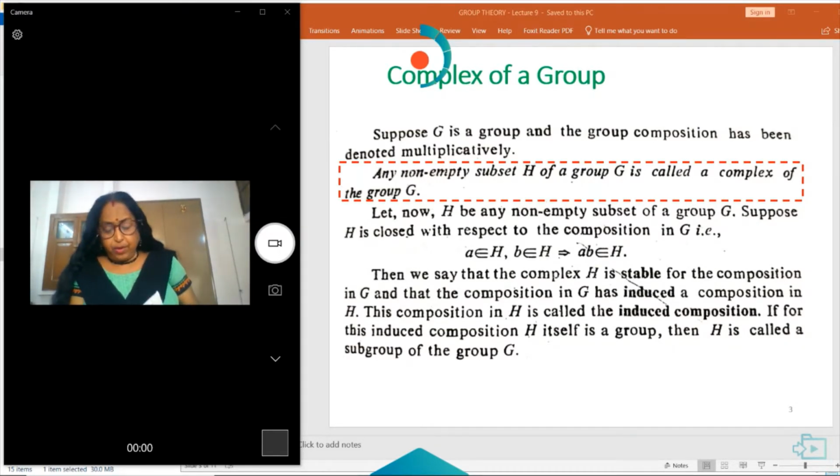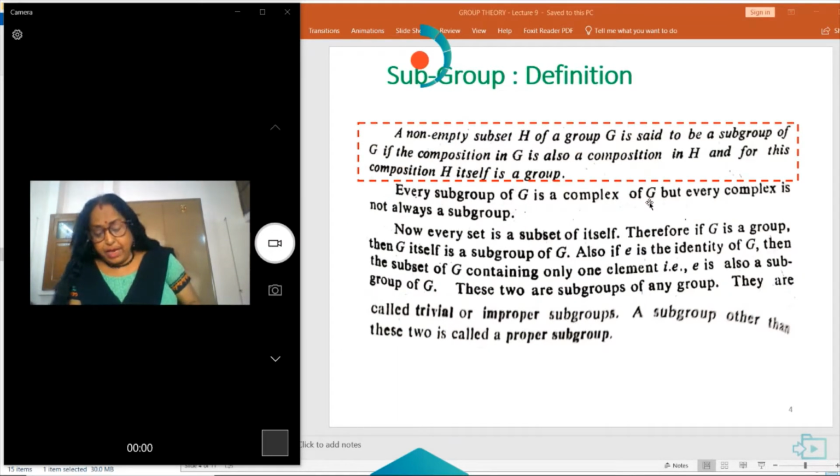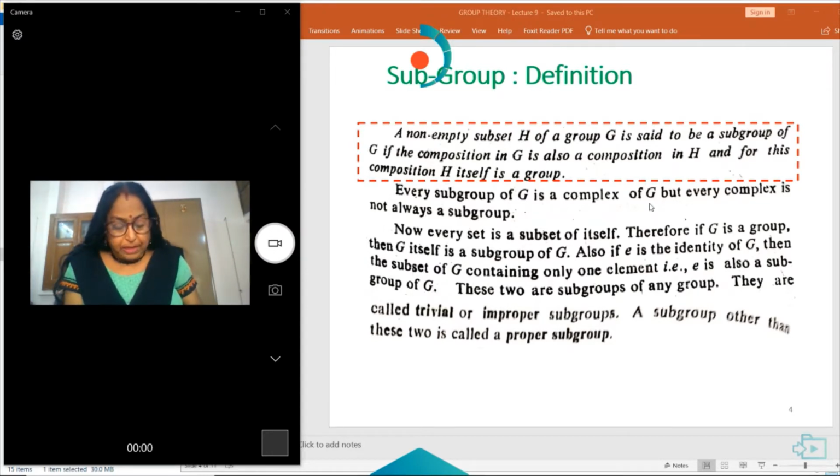Now, subgroup. What is the difference between complex and subgroup? A non-empty subset H of G is said to be a subgroup of G if the composition in G is also the composition in H. That means if in G we take the multiplication composition, then in H also the composition should be the same.